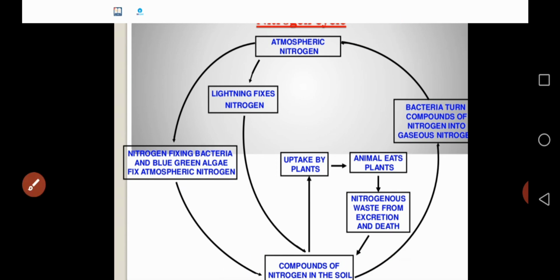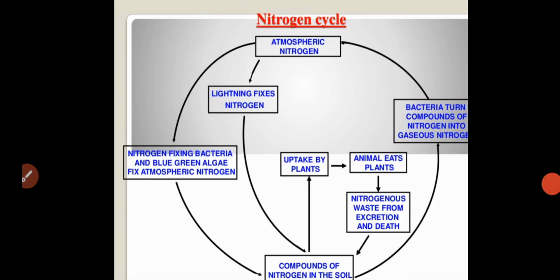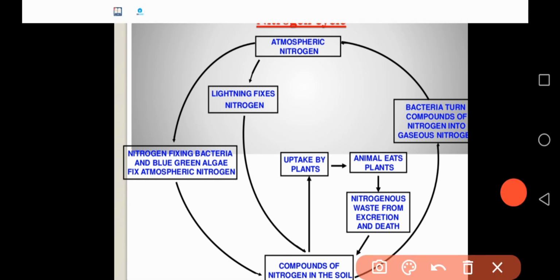So the atmospheric nitrogen is fixed by some bacteria, nitrogen-fixing bacteria, and also blue-green algae. Finally, that atmospheric nitrogen is converted into compounds of nitrogen in the soil. The compounds of nitrogen in the soil are absorbed by plants. So, uptake by plants: plants absorb that nitrogen from the soil for synthesizing proteins and also